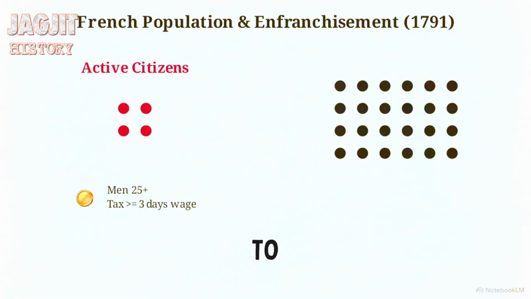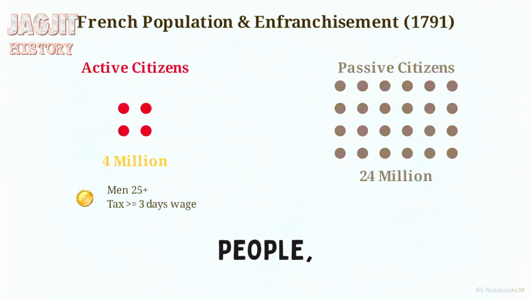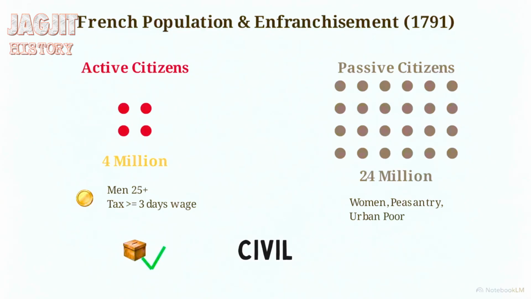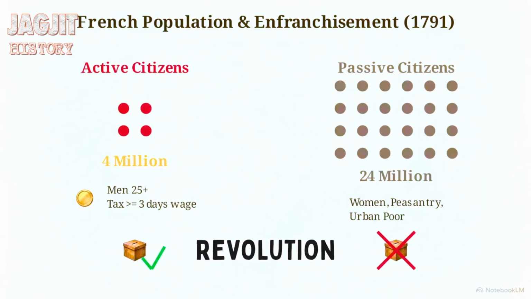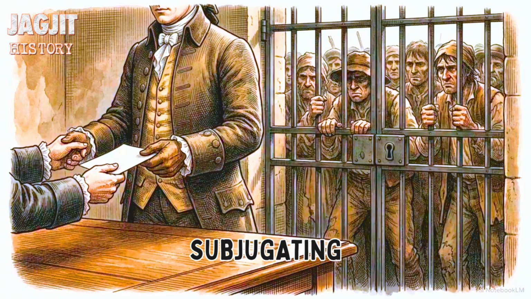To qualify, you had to be a man over the age of 25 who paid taxes equal to at least 3 days of a laborer's wage. Out of 28 million people, only about 4 million met this threshold. The remaining 24 million people, including all women, the peasantry, and the urban poor, were legally classified as passive citizens. They possessed basic civil rights, but were entirely denied the right to vote or hold political office. The revolution replaced an aristocracy of birth with an oligarchy of wealth, legally subjugating the vast majority of the population under a constitution that claimed to guarantee universal freedom.